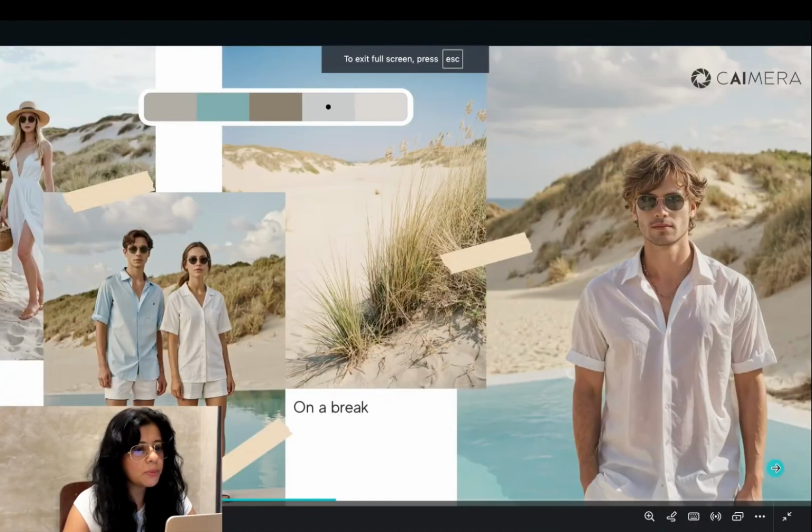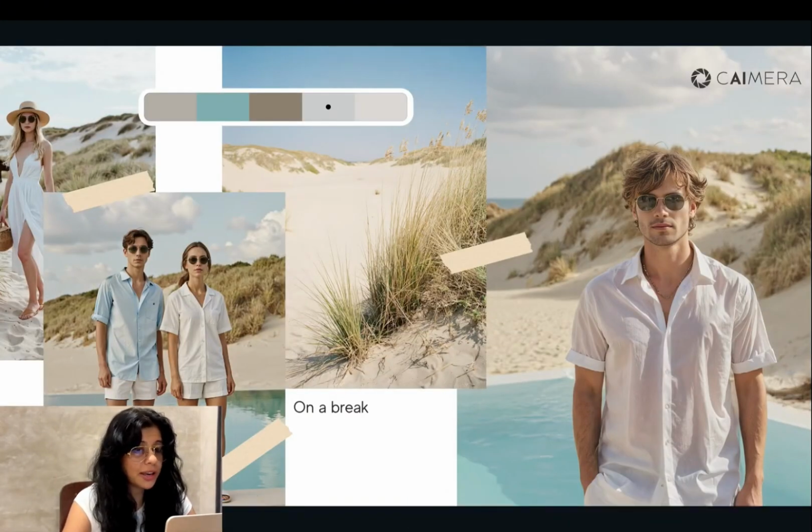And then I want to talk about the mood board that we've put together, which has also been designed by Caimera, the app itself, which is able to actually study a concept and create its own mood boards because half the problem is what to generate.